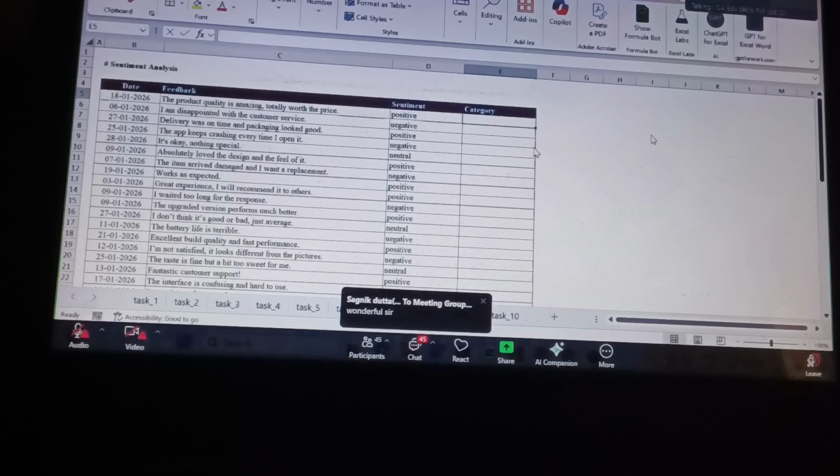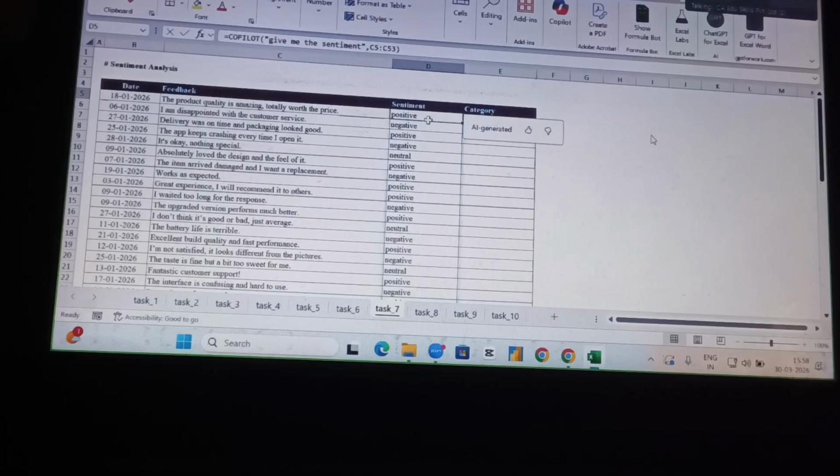What do you mean by the category? The category means basically I need the sentiment as feedback, but what is the reason? That is also what I need in my category column. But my point is, by using the Copilot function, it is very easy. Got my point? So the first one is only for the sentiment, but here it says positive. Why positive? That I need.